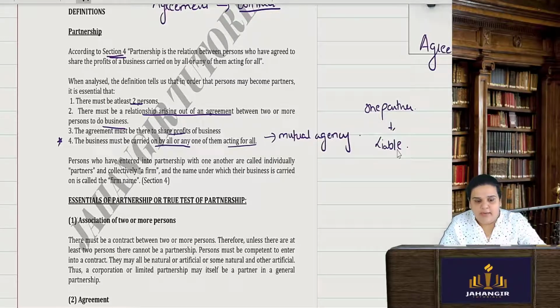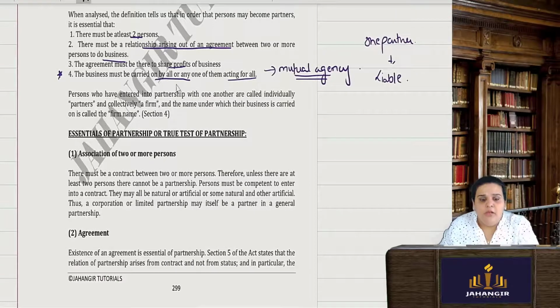So if I want to understand whether this firm is a joint venture or a partnership, there are certain elements which are similar in a joint venture as well as in a partnership. But in partnership, the true test is mutual agency. If mutual agency is occurring between the partners, then that particular firm will be treated by the law as a partnership firm. Persons who have entered into a partnership with one another are called individual partners, and collectively they are called a firm, and they are provided with a firm name for carrying on the business.